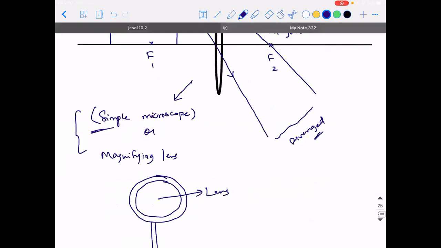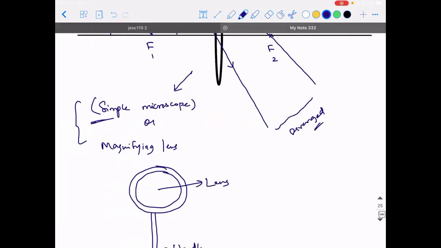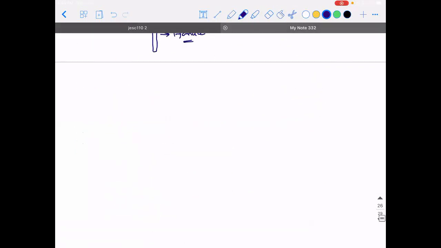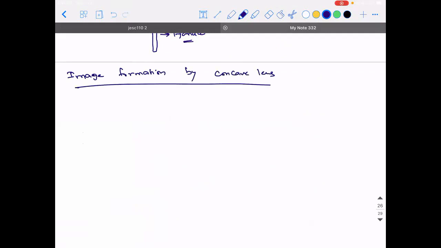Okay. So there are 6 ray diagrams with respect to convex lens. Then what about the ray diagrams with respect to concave? So the heading is image formation by concave lens. So what do you think?